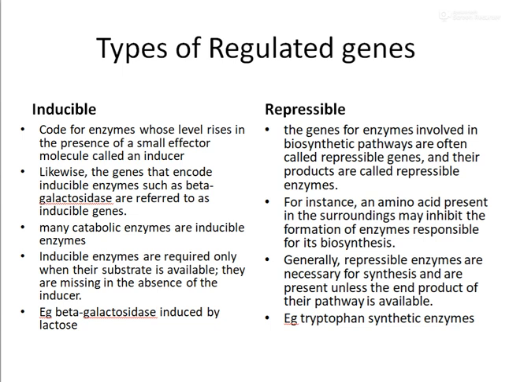The enzymes coded by the inducible genes are referred to as inducible enzymes. These inducible enzymes are required only when the substrate is available, and they are usually absent in the absence of the inducer. In the case of lactose, lactose serves as an inducer for the beta galactosidase gene.